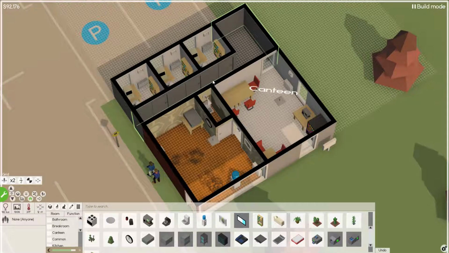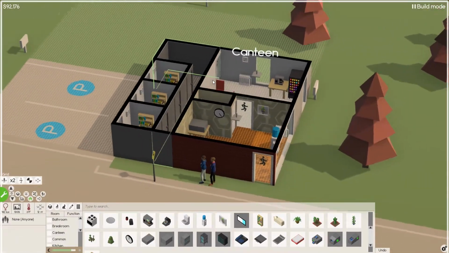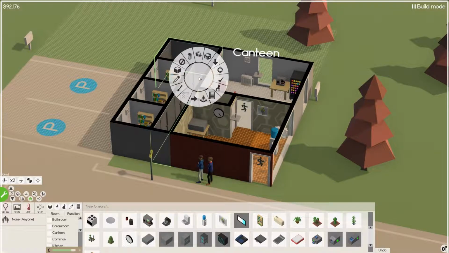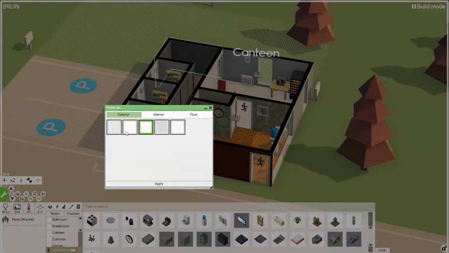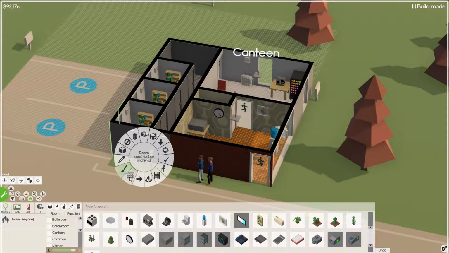And let's see. Oh, we can also color the rooms. We'll need to do the outside real quick. Selecting the room sometimes can be fun. Exterior, we're going to go with the brick. There we go.